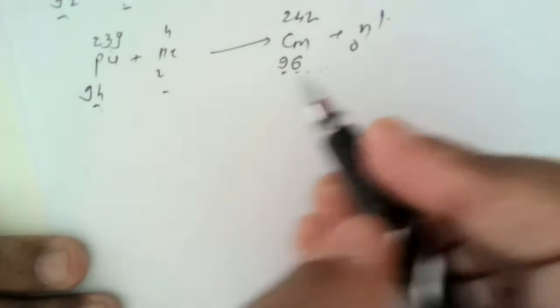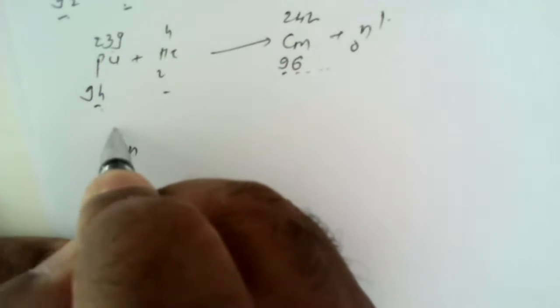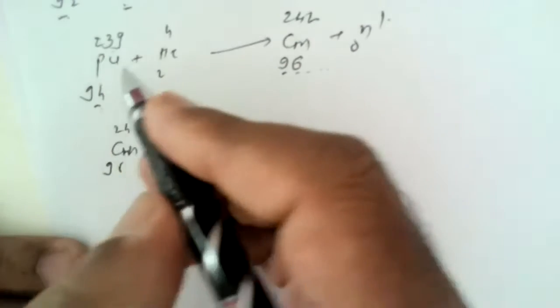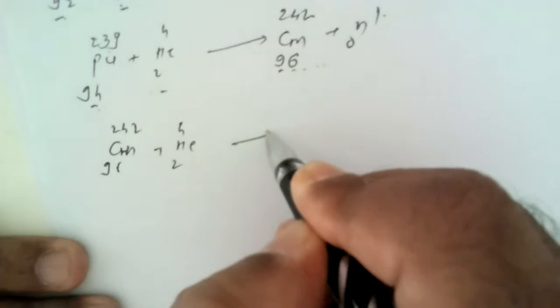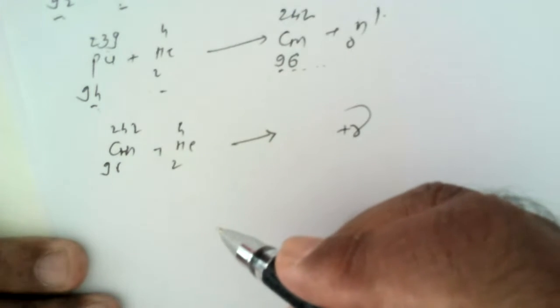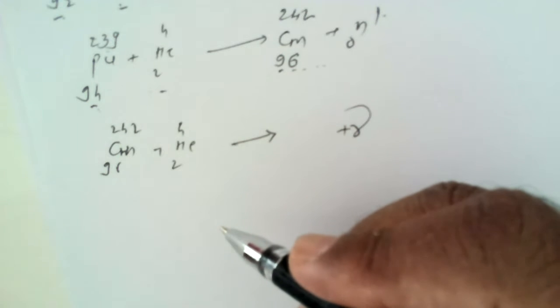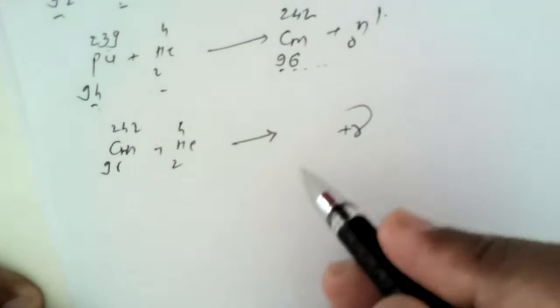Now, if we take this curium nucleus, Cm-96-242, with which helium is bombarded as a projectile, and during this course gamma particles are ejected, which are again chargeless and massless, how do we arrive at the product?